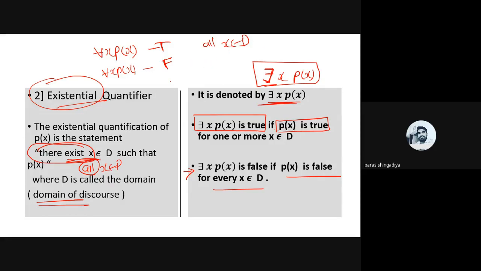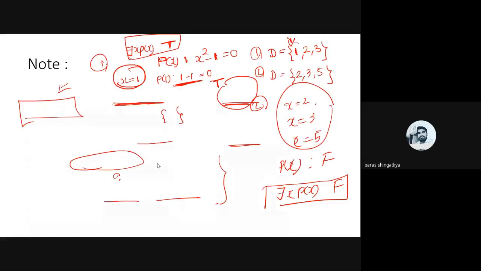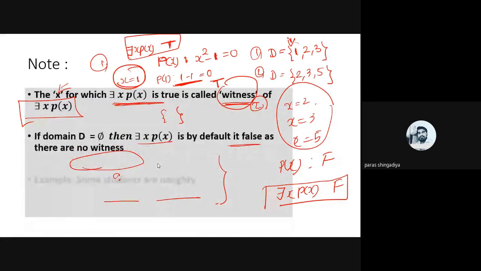But here it is reversed. To predict a true output of the existential quantifier, we require only one value. For a single value, if p(x) becomes true, then there exists such a value from the domain where p(x) is true, so there exists x p(x) will be true. And when it is false, for all values of the domain, if p(x) becomes false, then there exists x p(x) will be false. So is it clear, both the quantifiers? Have you any query? You can ask me.